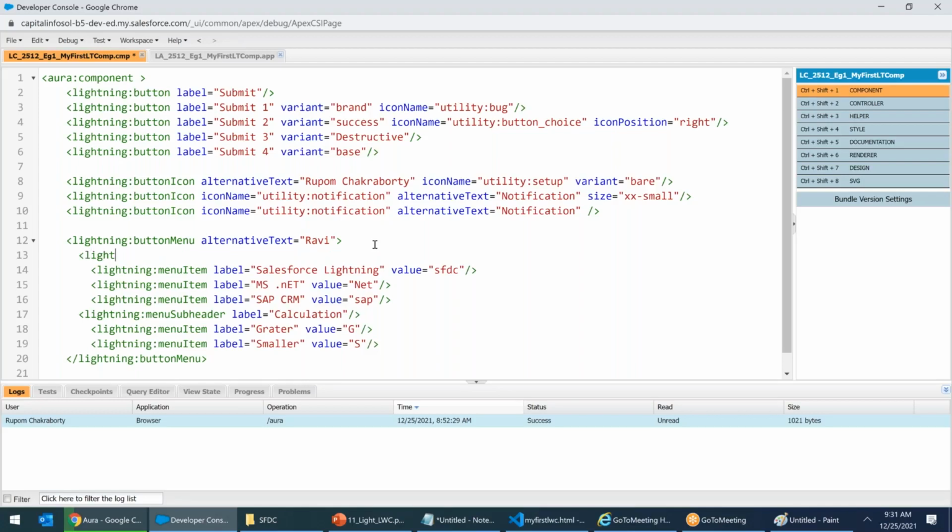Lightning menu subheader, right? I will say label equals to technology. Control S. I saved it. Now you come and see what happens. I press enter.